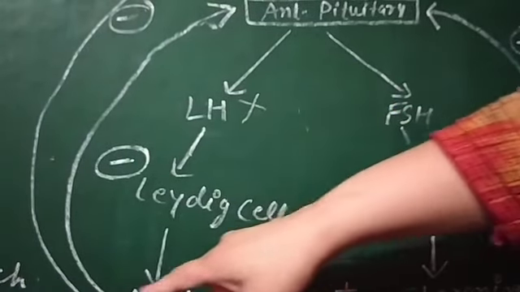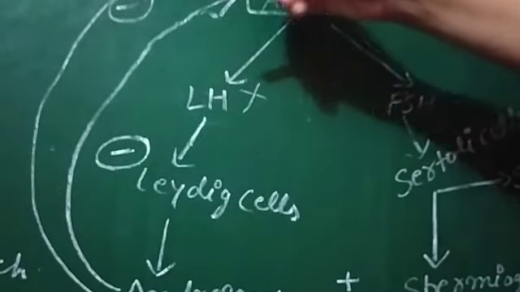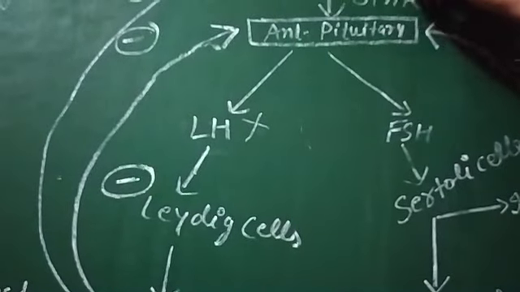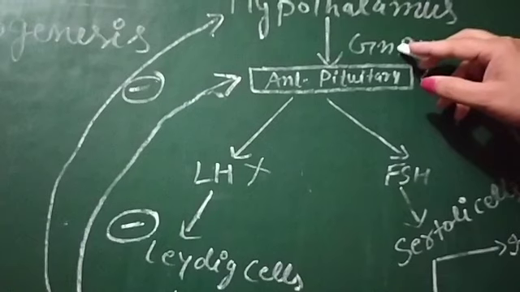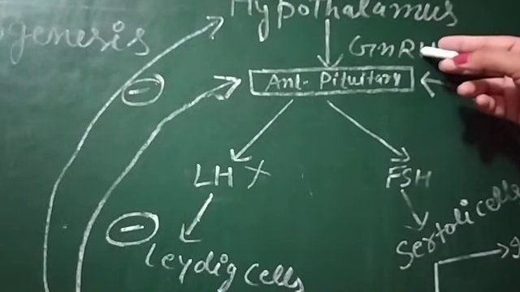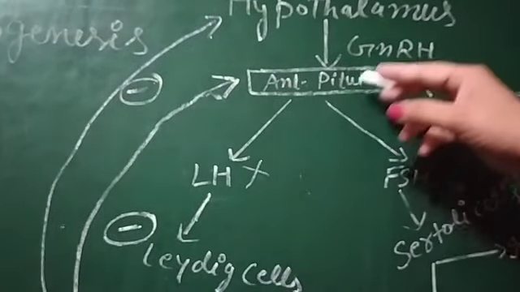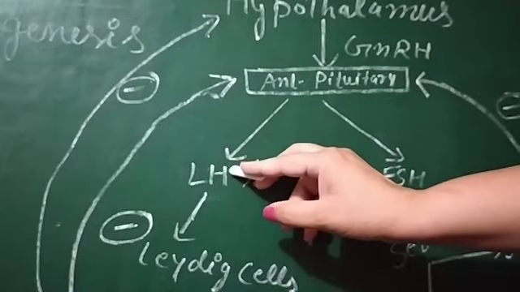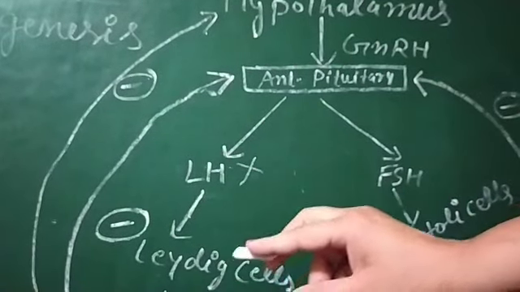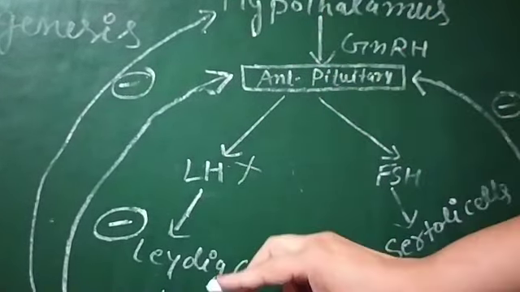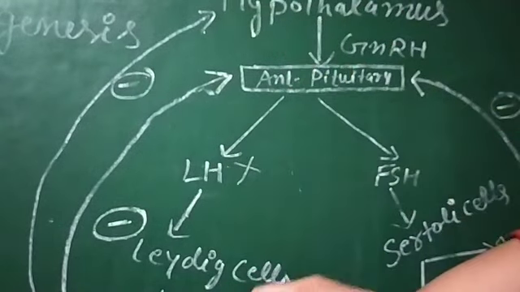The second thing, this androgen can also give the signal to the hypothalamus, then the hypothalamus stops releasing GnRH, and if GnRH is not there, then the anterior pituitary does not release LH.